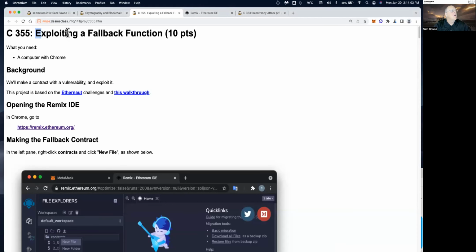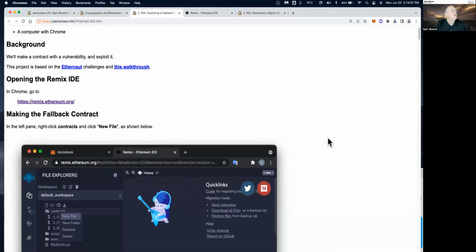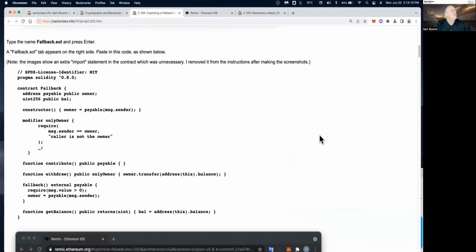All right, so let's try this one. Just a simple fallback function exploit. It's the same story as before. We're going to have a fallback function here. In this case, you've got a contract, and the constructor makes it owned by the person who paid the gas to deploy it, which makes sense. But there is a fallback function where if you send in money greater than 0, you become the owner of the contract.